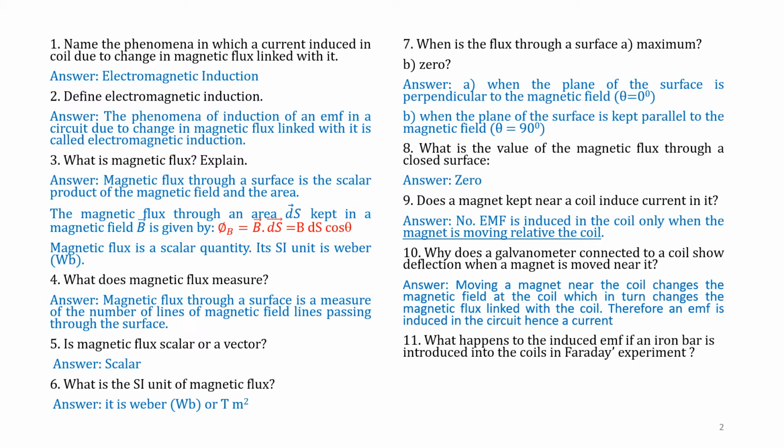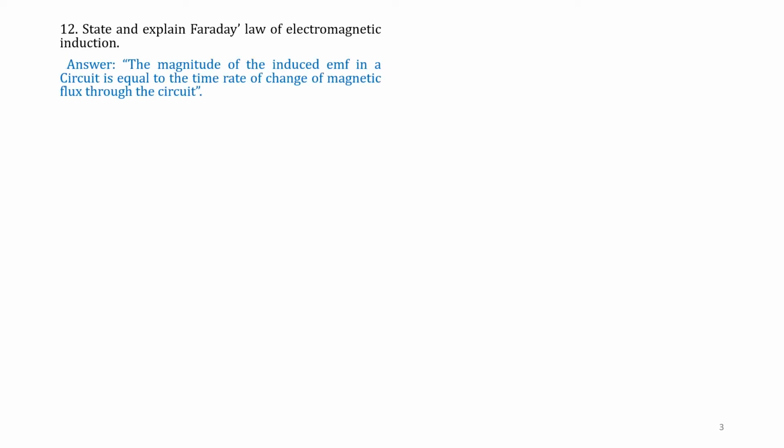Question number 11. What happens to the induced EMF if an iron bar is introduced into the coils in Faraday's experiment? The EMF increases. Question number 12. State and explain Faraday's law of electromagnetic induction. Answer.